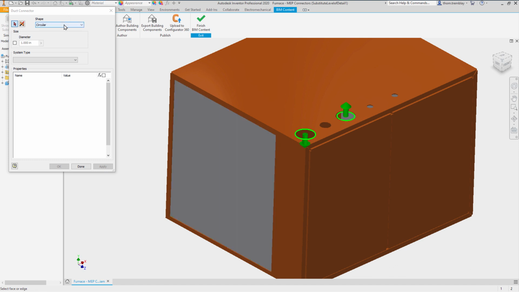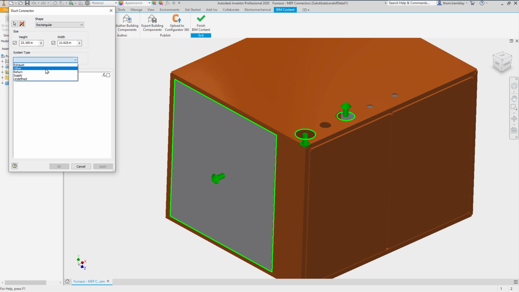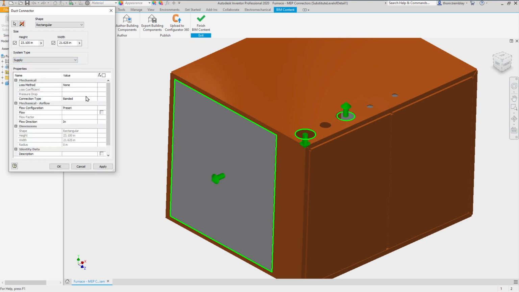Now switch the shape to rectangular and select the face on the left end of the assembly. This will measure the height and width values for the size, and we'll switch those on so people can size ductwork properly. We'll set the system type to a supply. It will be flanged. We'll type in 600 to establish the 600 cubic feet per minute flow, and we'll make sure it's going out before we place a description.